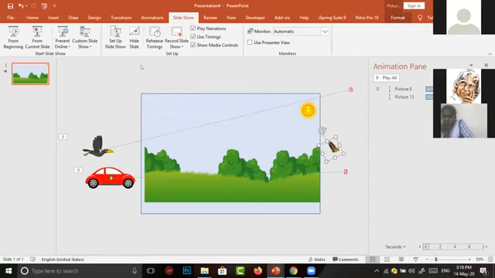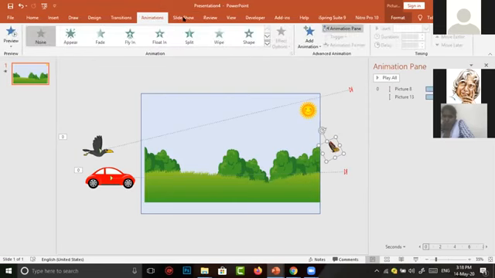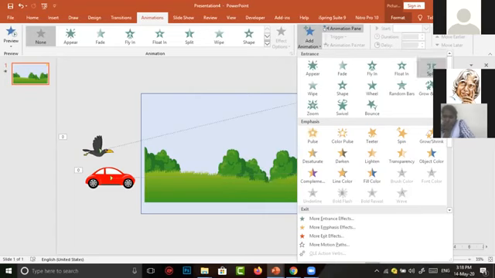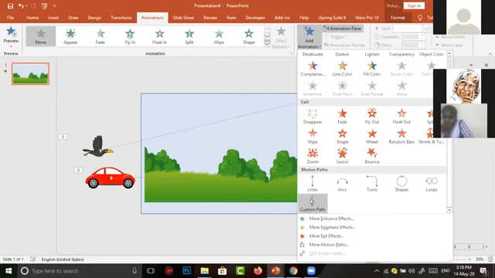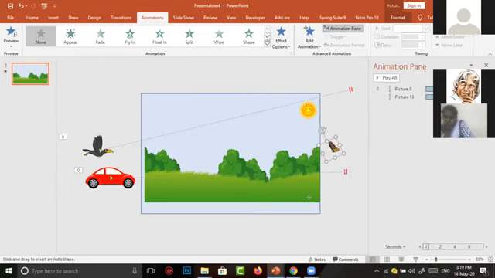For this, again we have to go to animations. Now I am giving a slightly different animation. I choose custom path in motion animation, motion path. Custom path means we can customize the path of the character. It doesn't move in a straight line. I want to give the animation like this one. It goes in a zigzag manner. The butterfly moves in a zigzag manner.